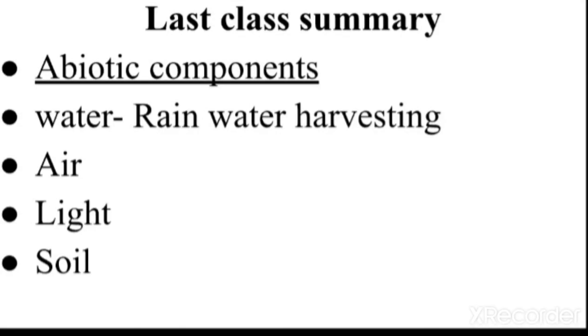In the last class, we had discussed topics like abiotic components, and in the abiotic components, we had discussed water, which includes the topic called rainwater harvesting, air, light, and soil. So all these were the components which we had discussed under the main topic called abiotic components. Means all these components do not have life, but they directly or indirectly affect our environment. Means they affect the living organisms. So all these were the topics which we had discussed in the last session.